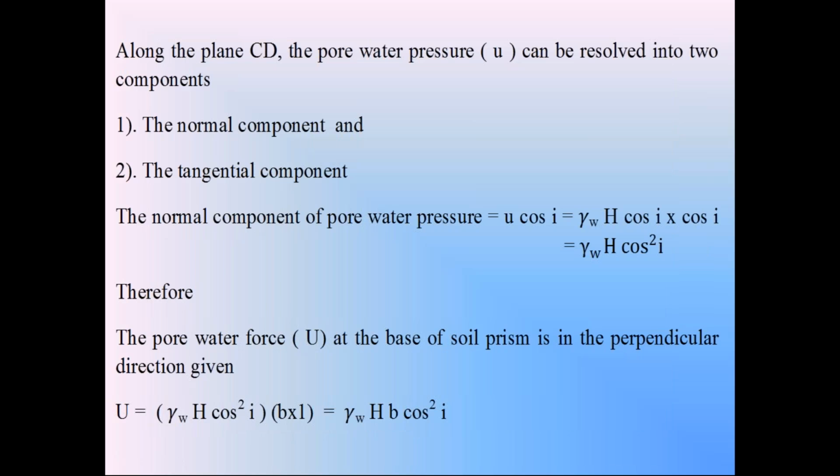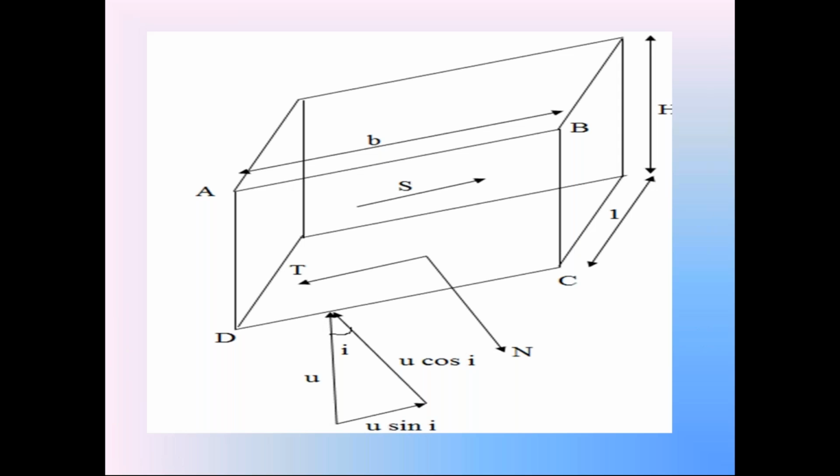As I explained, we resolve the pore water pressure U into two components on the surface CD. The normal component of pore water pressure is U cos i, and the tangential component is U sin i. The normal component U cos i is perpendicular to surface CD. The area of surface CD is B into 1.